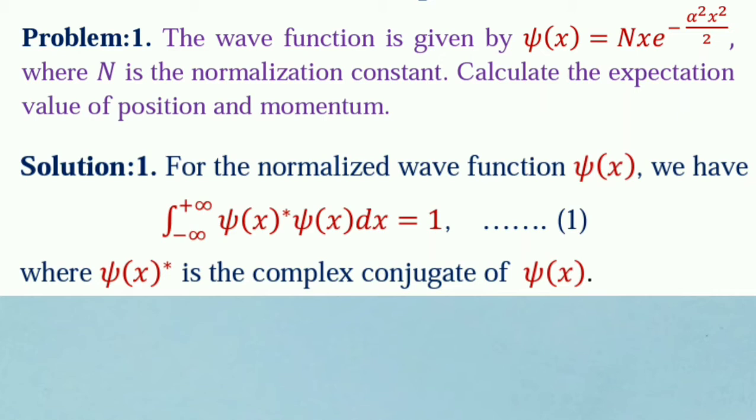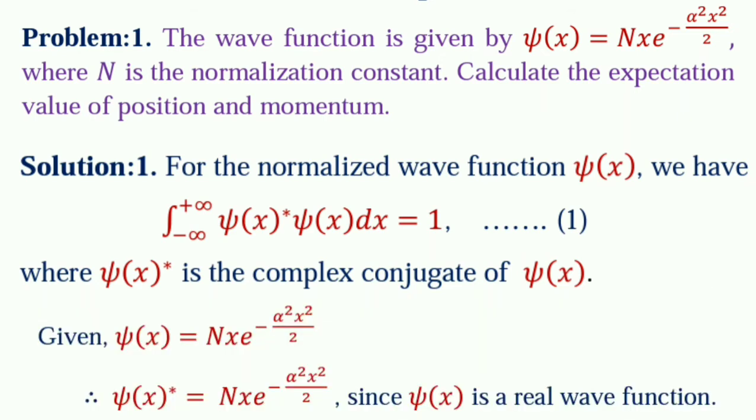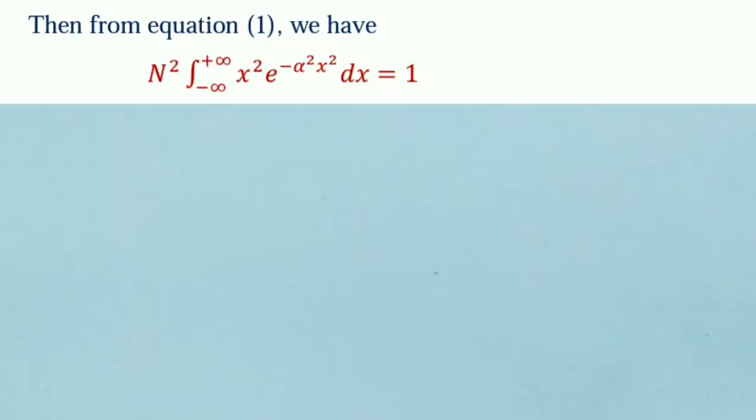We denote this equation by number 1, where psi(x) star is the complex conjugate of psi(x). In this problem, given psi(x) equal to N x e to the power minus alpha square x square by 2. So, psi(x) star equal to N x e to the power minus alpha square x square by 2, since psi(x) is a real wave function. Then, from equation 1, we have N square times the integration from minus infinity to plus infinity of x square e to the power minus alpha square x square dx equal to 1.